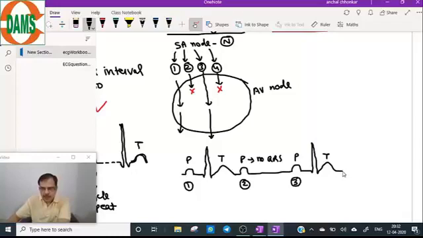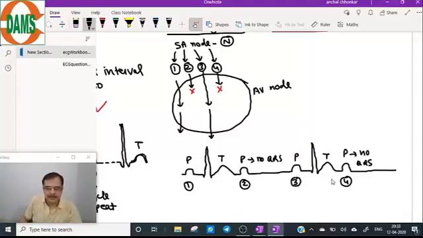So after the fourth P wave, there is no QRS complex. So this is Mobis type 2 block.